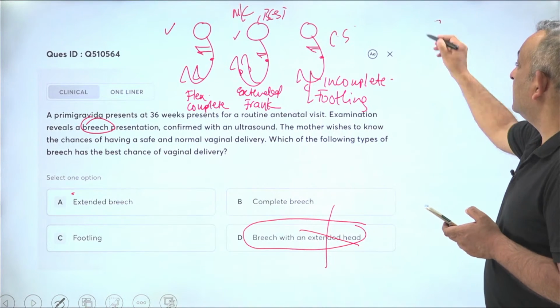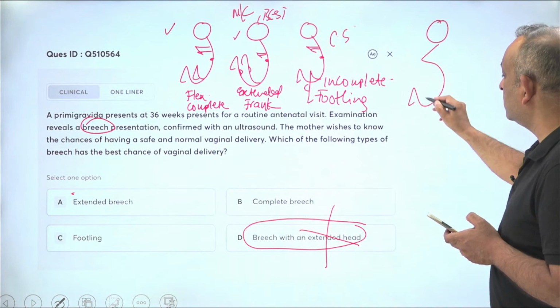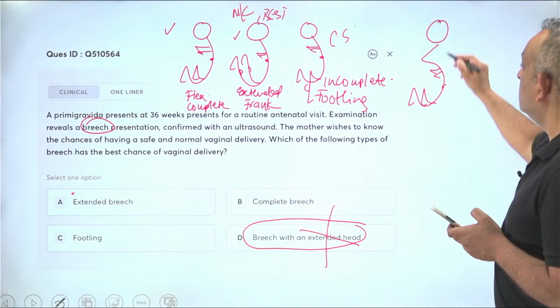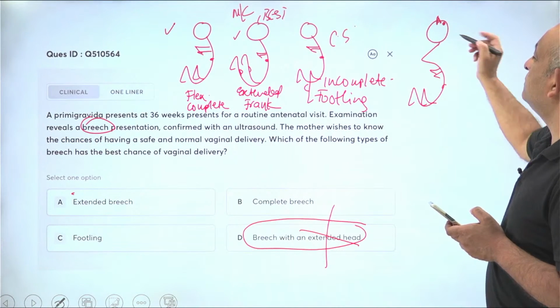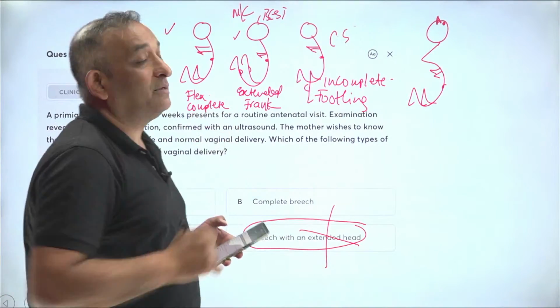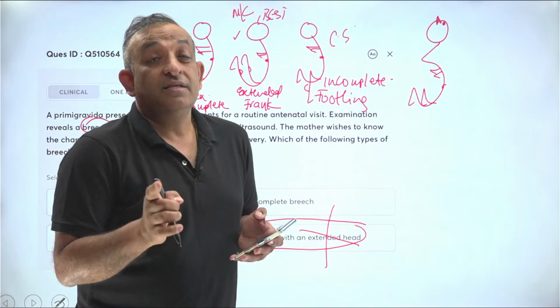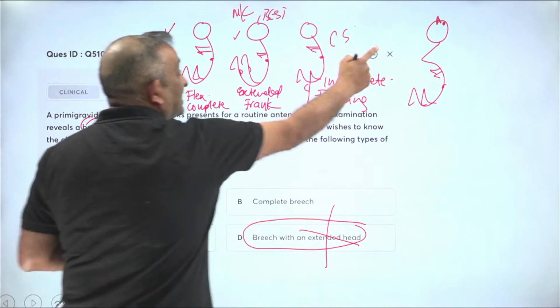Now, there's another one where the head is extended. When the head is extended, whatever is happening below, we are not bothered. Suppose this is the nose and this is the eye here, if the head is looking up, that is the stargazing sign. Extended breech is different from extended head. Extended breech is this, that is extended head.